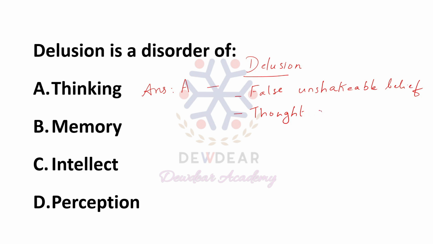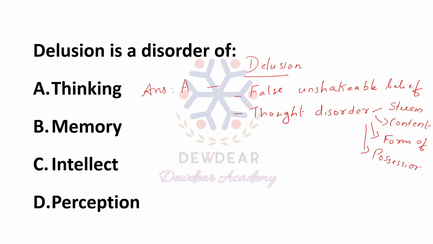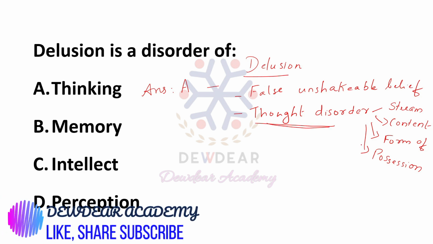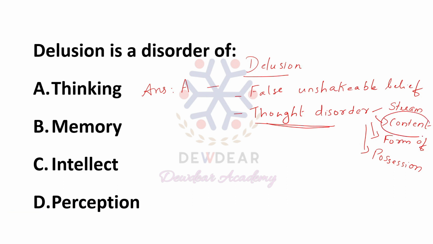There are different types of thought disorders, in the form of stream of thought, content of thought, form of thought, and also possession of thought. Among all these thought disorders, delusion is a disorder of content of thought.